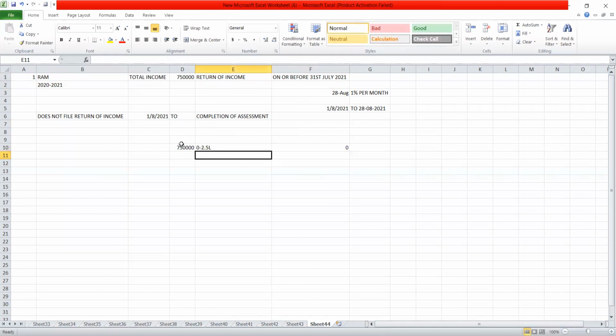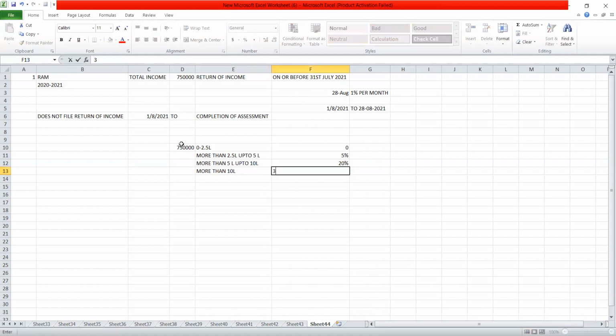More than 2.5 lakh up to 5 lakh, the tax rate will be 5%. More than 5 lakh up to 10 lakh, the tax rate will be 20%, and more than 10 lakh, the rate will be 30%.